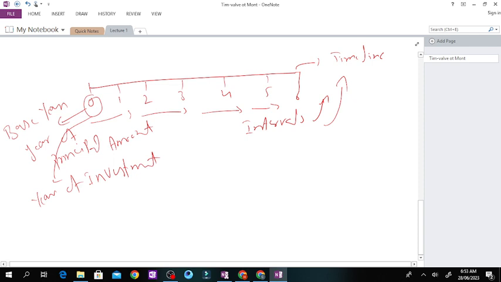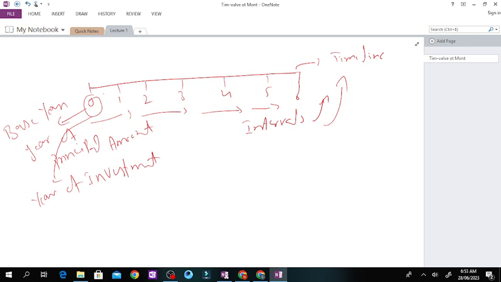Whenever you are going to invest or deposit your amount, this year we normally consider as 0. It means it's the present time, or our base year, when the game is going to start.